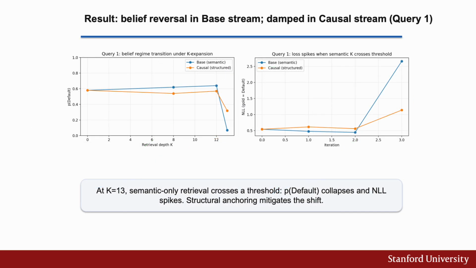So these are some of the initial trace results based on our runs, and this is query 1. In this confounded leverage case, base RAG collapses at K equal to 13, and belief reverses abruptly. That reversal is not noise, it is attractor switching under uncontrolled evidence expansion. As K increases, semantic interference accumulates faster than structural density. Causal RAG, by contrast, preserves diagnostic structure and remains stable across the same K range, as you can see. The difference is not more data, it is a structurally different reasoning substrate.